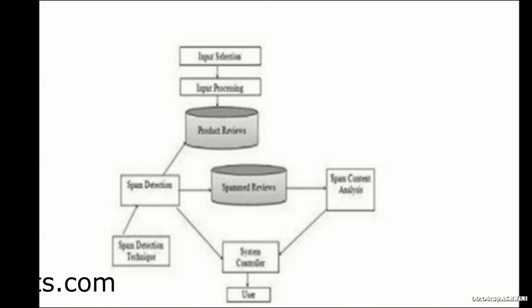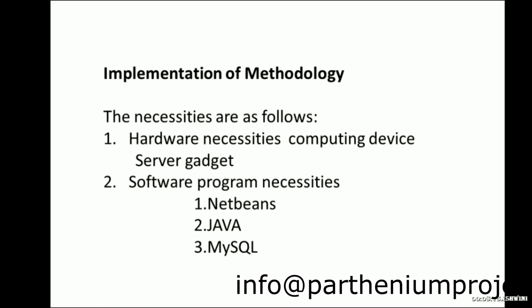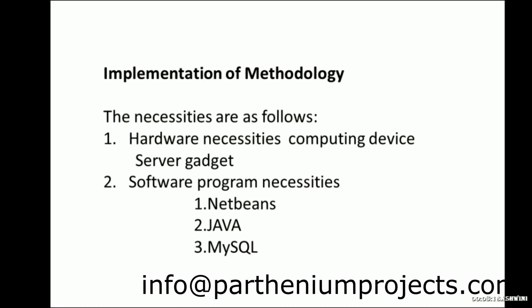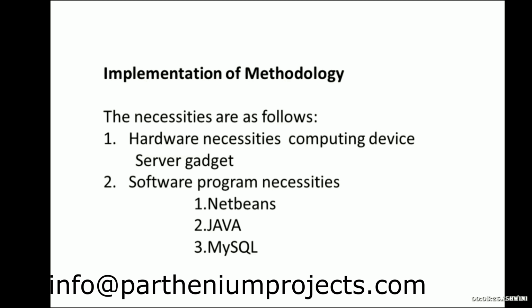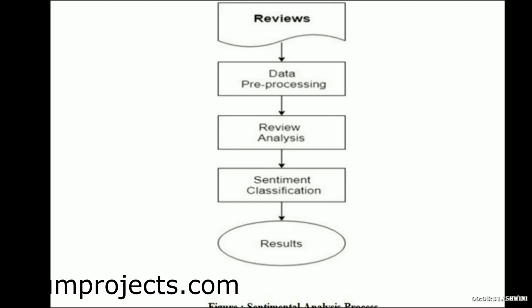Next we have chapter 3, research methodologies. We are going to see research methodologies. In research methodology we can see a system architecture. Under methodologies we have implementation of methodology. Here we have hardware requirement and software requirement. Next we have the sentimental analysis process. What is the process? We are going to see it here. This diagram is showing the sentimental analysis process.